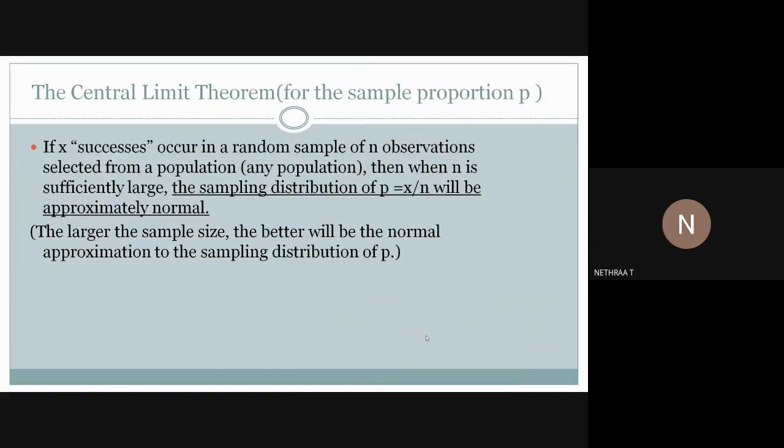The central limit theorem for the sample proportion P. If x successes occur in a random sample of n observations selected from a population, then when n is sufficiently large, the sampling distribution of P equal to x by n will be approximately normal. The larger the sample size, the better will be the normal approximation to the sampling distribution of P. Over to Rajalakshmi.